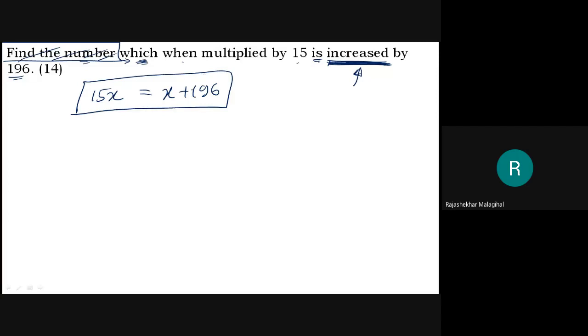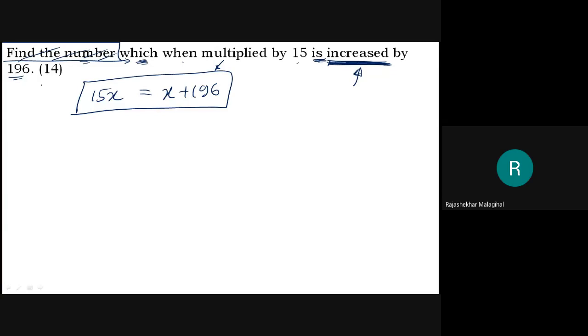From this statement you wrote this equation. From equation to the statement, how do you say? We can say that 15 times x becomes x added to 196, or x is increased by 196.